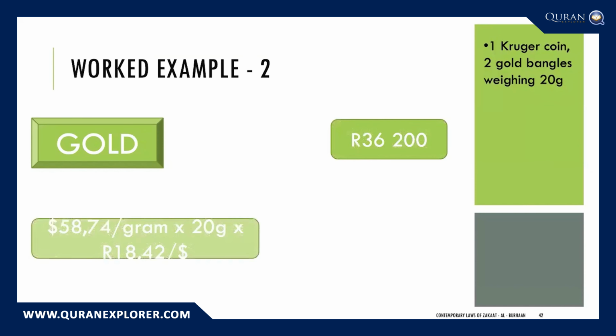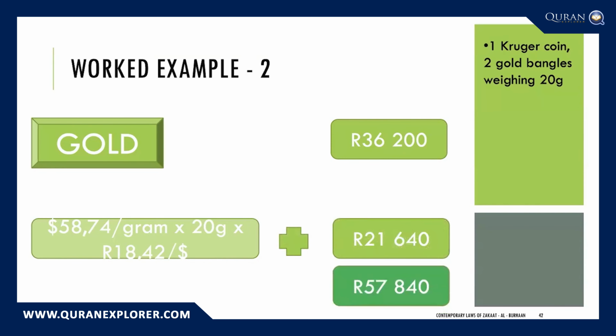The gold, he would need to calculate the value of the gold. How would he do that? He would multiply the 20 grams of gold by the dollar price of gold per gram on the 1st of Ramadan, assuming that's 58 rand 74. And he would then translate that into rands at 18 rand 42 per dollar, which gives him a gold value of 21,640 rands and a total jewelry or gold value of